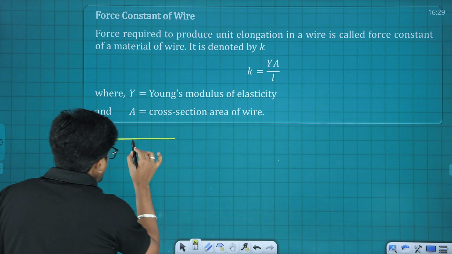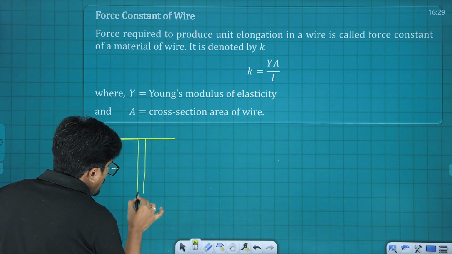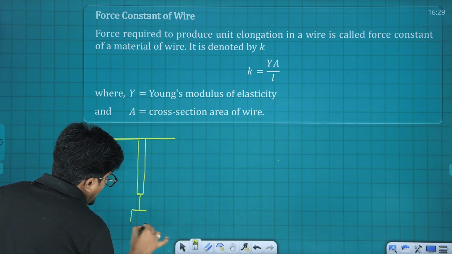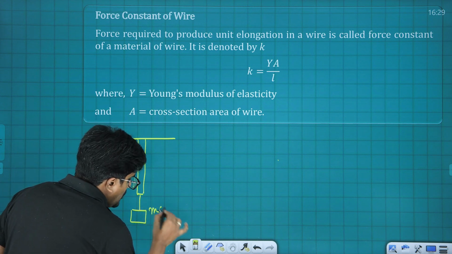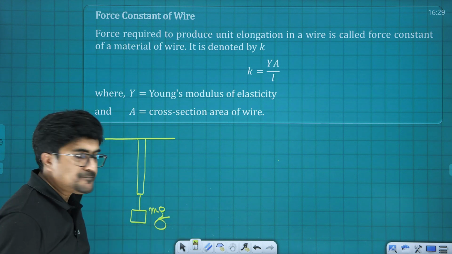To understand that, I am going to consider a wire and attach a mass over here. The mass is m kg, so definitely the weight is going to be m into g.